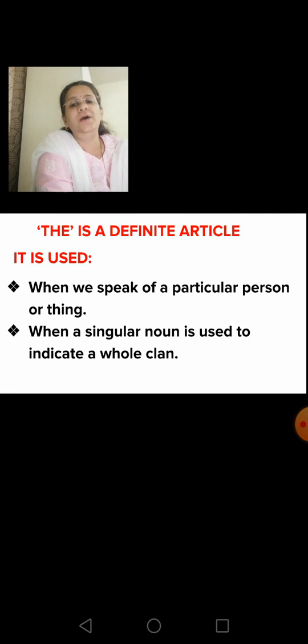Like we saw in the example where I mentioned lion. For example, the tiger is a ferocious animal. Now here, all tigers are being talked about as a class of animal. In such cases, we use the before the name of the animal.